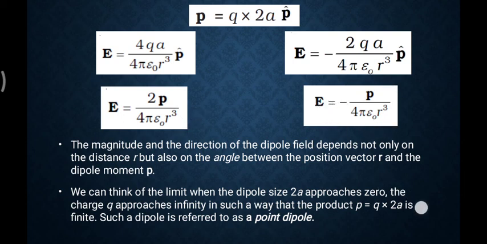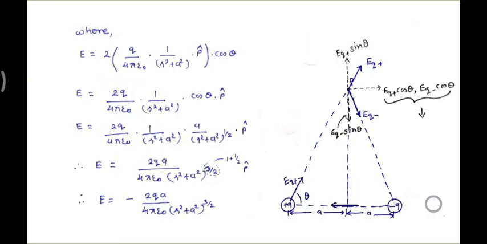The magnitude and direction of a dipole field not only depend on r, but also on the angle between the position vector r and the dipole moment. This is also a very important thing. We can think of the limit when the distance 2a approaches 0. What is this trying to explain? When the distance between the two charges, which is 2a, approaches 0, and q goes to infinity, then what will happen?